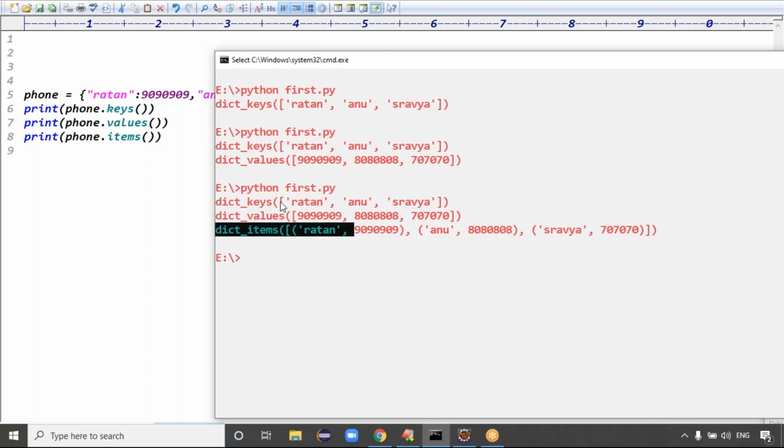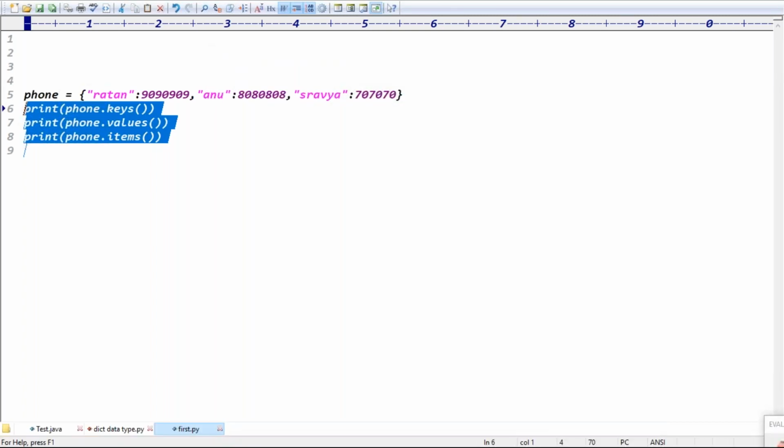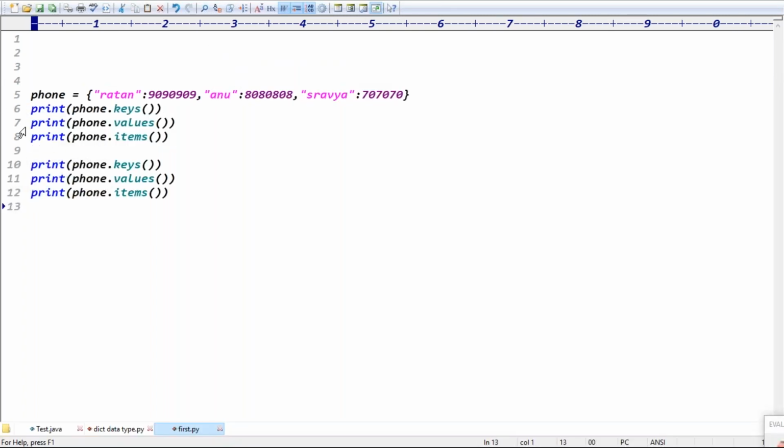I need only this list format. If you need only list format, you can simply convert it into list format. Typecast to list format, guys. Once you typecast to list, now we are getting the output in which format, guys? List, right? List means square brackets, right? Exactly. So list format, guys.